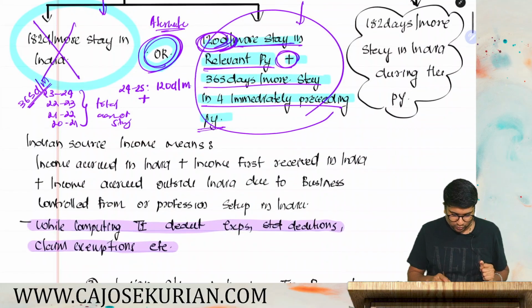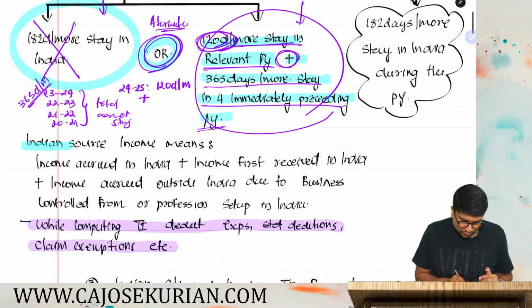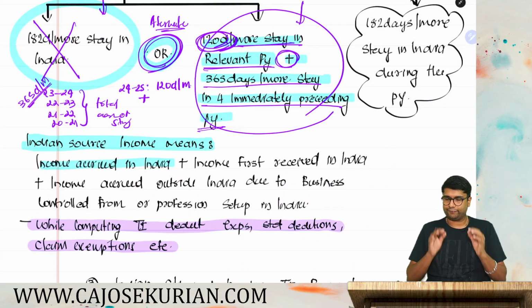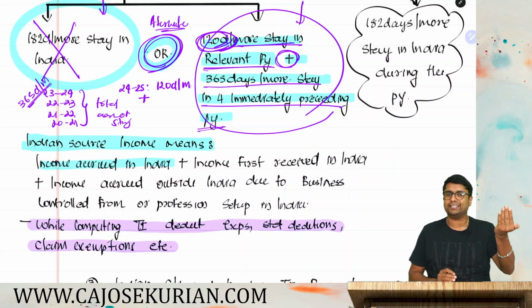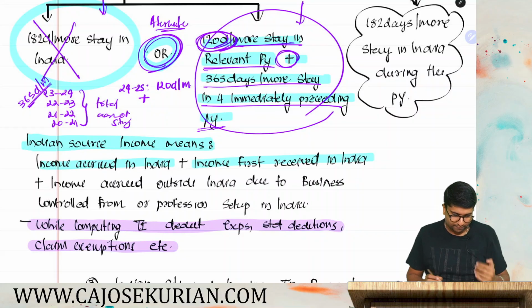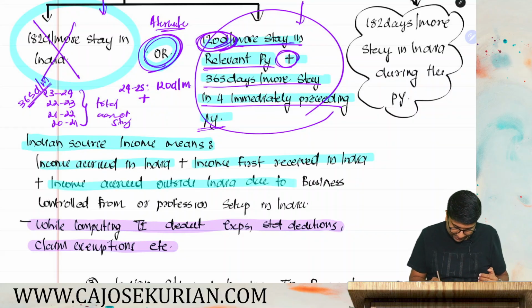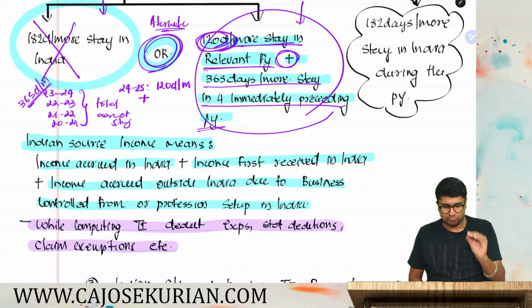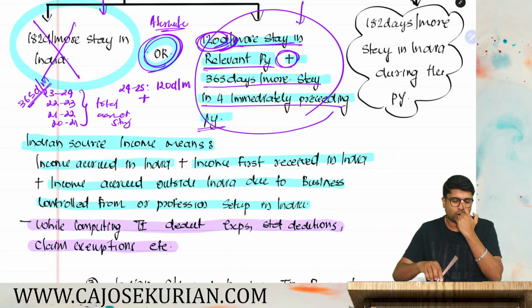Now the next point is, what do you mean by total income from Indian source? Total income from Indian source includes income accrued in India. If income is accrued in India, you have to consider it as an Indian source income. Income received in India also has to be considered as Indian source income. Income accrued outside India due to a business controlled from or profession set up in India also has to be considered as total income from Indian source for the purpose of determining this 15 lakh. Are you with me?